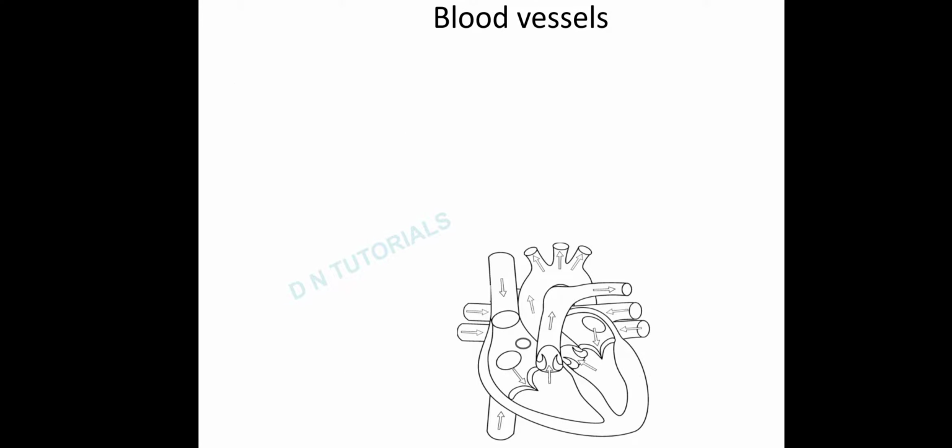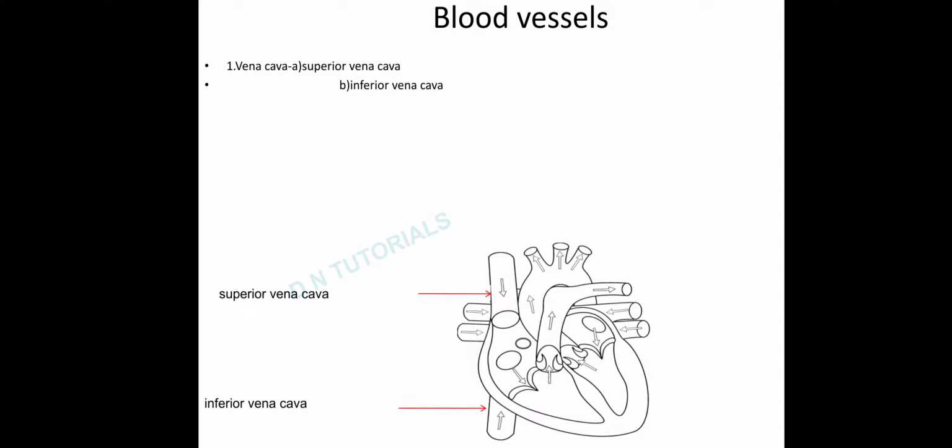Now, we'll be discussing the blood vessels associated with the human heart. The first blood vessel is vena cava, superior vena cava and inferior vena cava. Superior vena cava brings the blood from the upper parts of our body, and inferior vena cava brings the blood from the lower parts of your body. And both of these blood vessels bring deoxygenated blood to the right atrium.